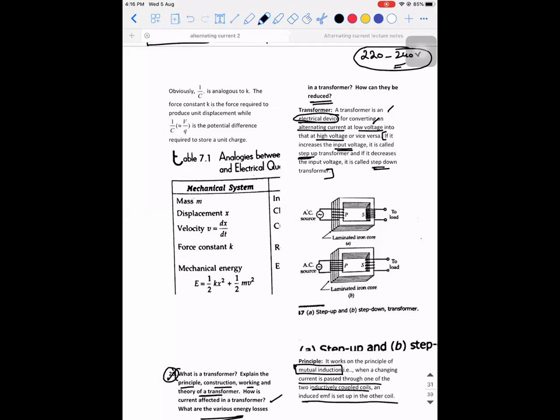Let's recollect what mutual inductance means. For a mutual inductance, you will have two coils, right? The first coil, which is connected to the source, is called the primary coil. Similarly, the one which is connected to the load is called the secondary coil. The input voltage is going to come to this device. It will flow through this coil, right? And the flux of this will be linked with this coil. All right, you're able to see it, right?